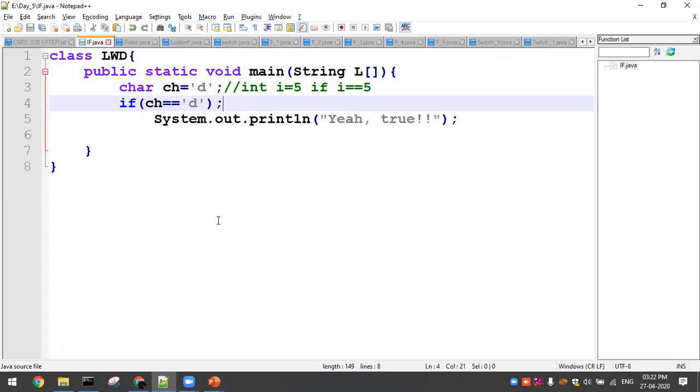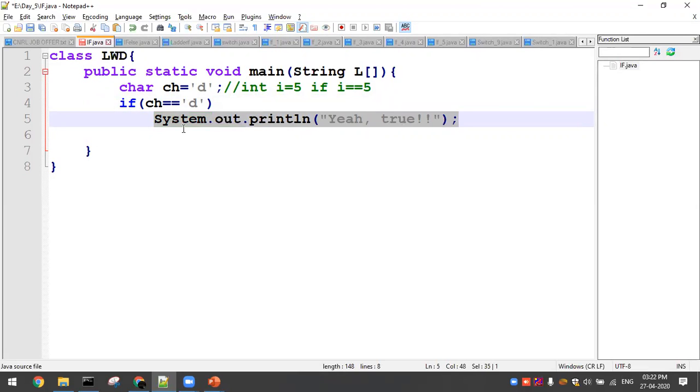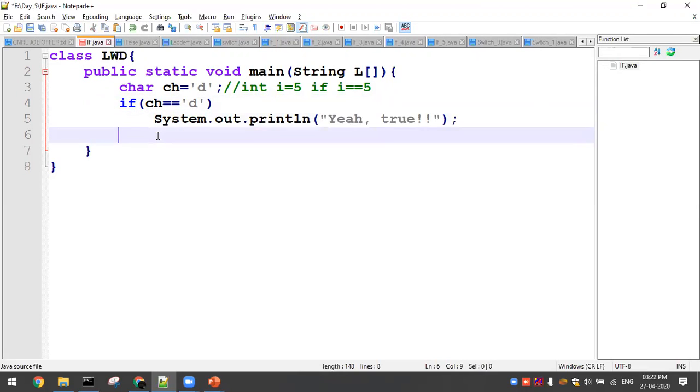So here the peculiar case is you will be checking whether the value of ch equals 'd' or not. If it is satisfied, you are supposed to go. I didn't specify any curly braces here, right? If I mention a curly brace, then you get an idea that this comes under the if. But if I haven't mentioned any curly brace, what will happen? The condition extends its scope only to the one following statement. Suppose I have one more statement, then what will happen, we'll discuss now.